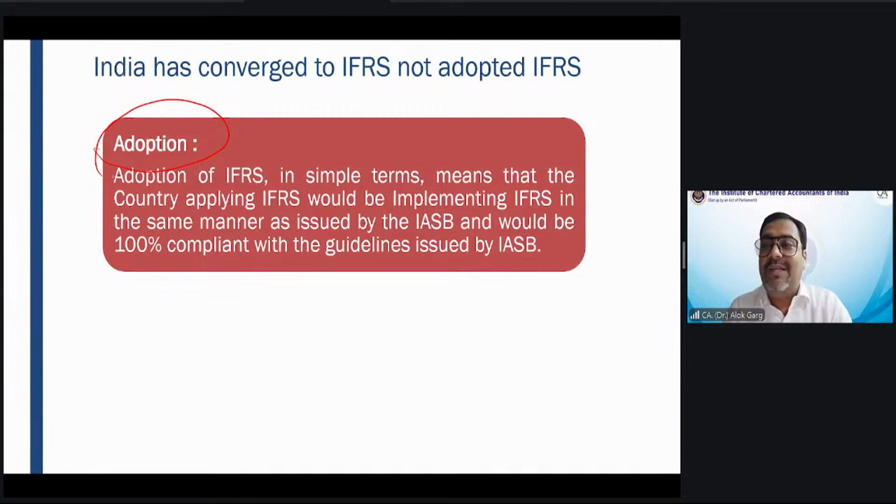The Middle East has adopted IFRS. If you look at any company of the Middle East, for example Emirates Airlines, you know what they say? They say that our financial statements are prepared under IFRS, which are adopted by the Dubai regulatory authorities, right?